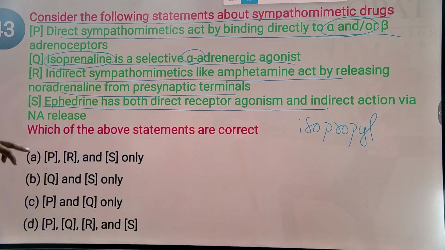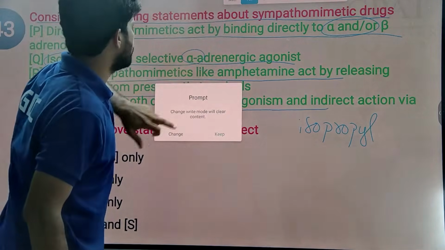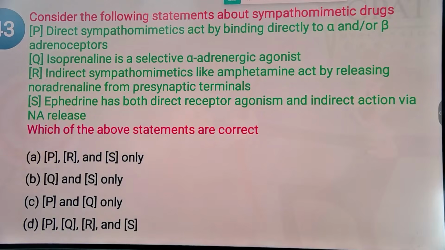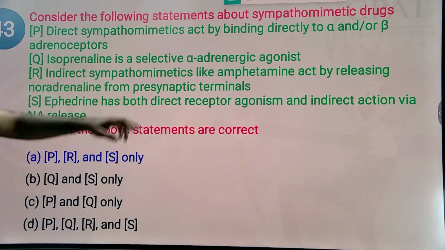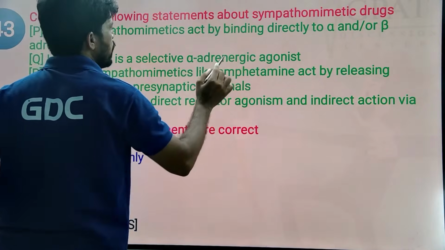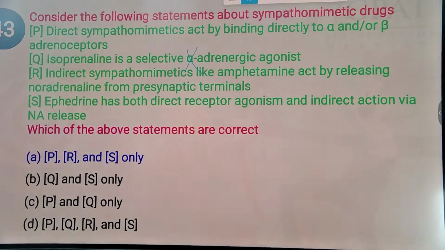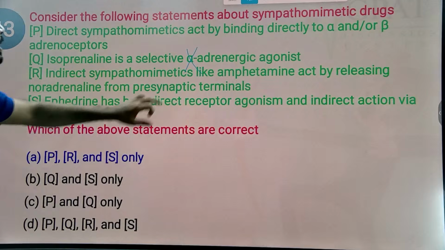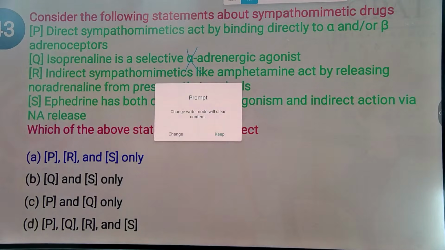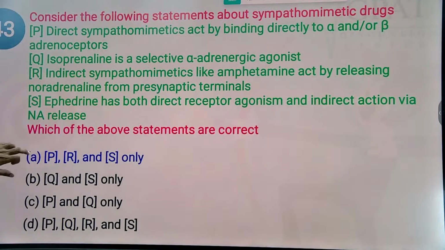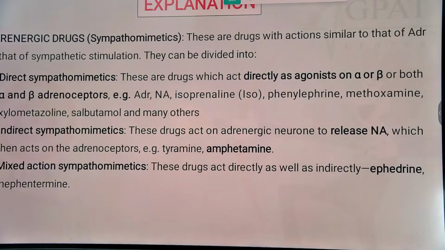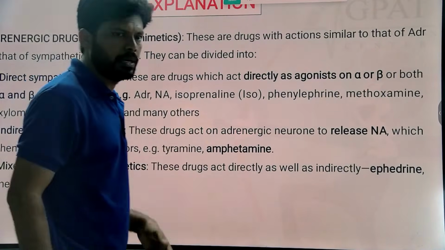Option A is the correct one, because option Q is incorrect: isoprenaline is highly selective on beta receptors only, not alpha receptors. The remaining options P and S are correct regarding this question.